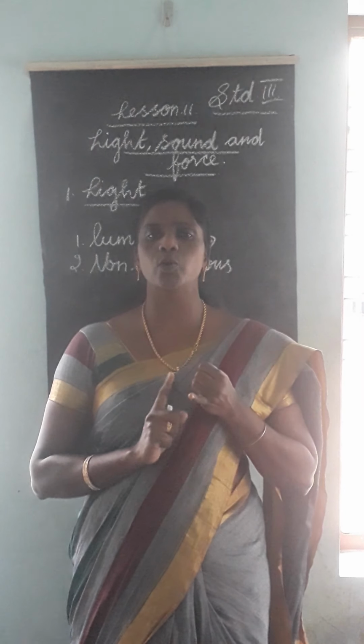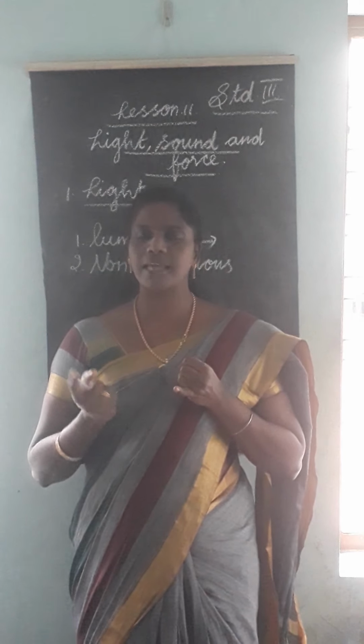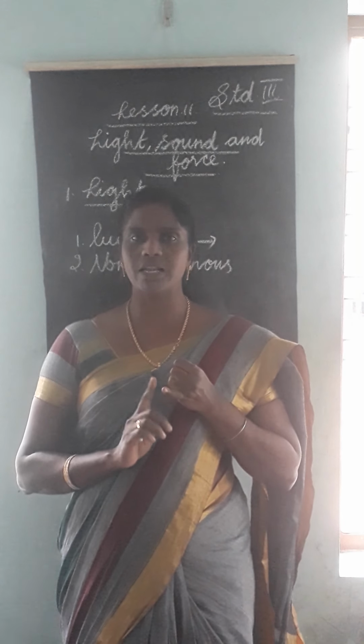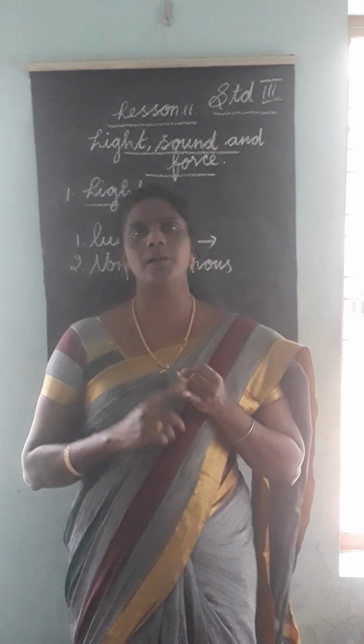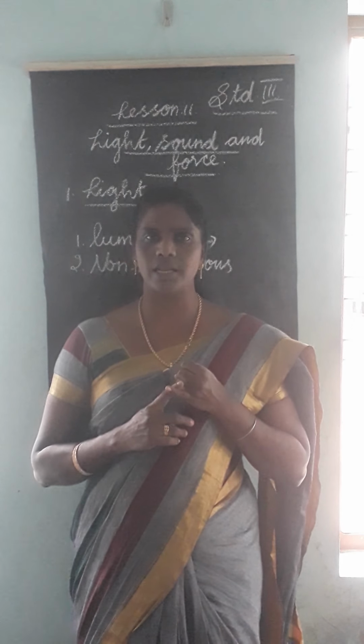Luminous examples: torch light, handle, lamp, etc. Non-luminous examples: bed, paper, table. Those all are non-luminous examples.